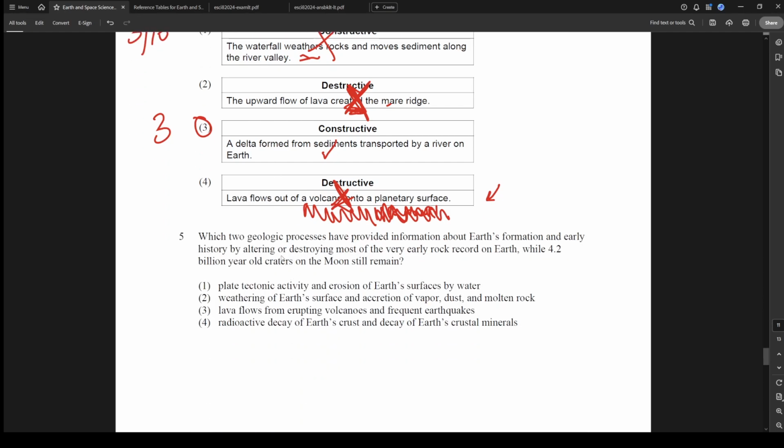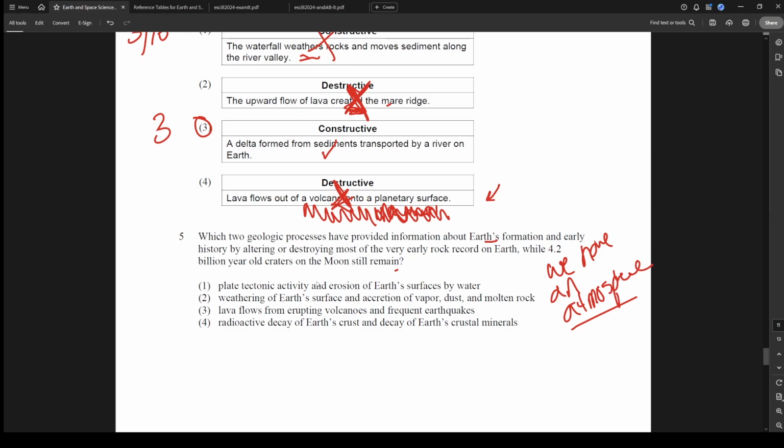Number 5. Which 2 geologic processes have provided information about Earth's formation and early history by altering or destroying most of the very early rock record on Earth, while 4.2 billion-year-old craters on the moon still remain? The biggest difference between why there's so many craters on the moon and why the Earth doesn't have it is because we have an atmosphere. And our atmosphere has water and wind and all that stuff, so our atmosphere is going to erode a lot of material away and cover in all those impact craters. The moon doesn't have that, so that's our background knowledge here.